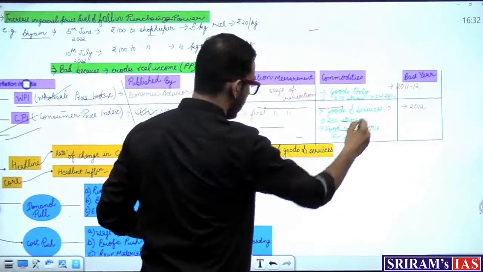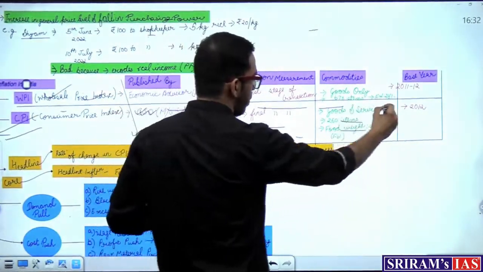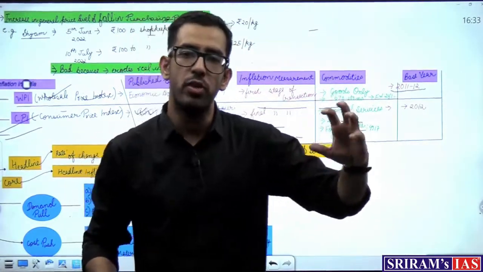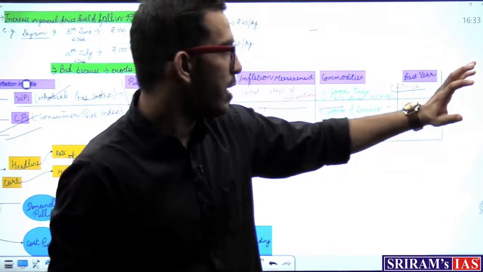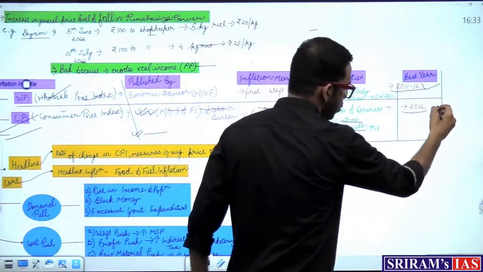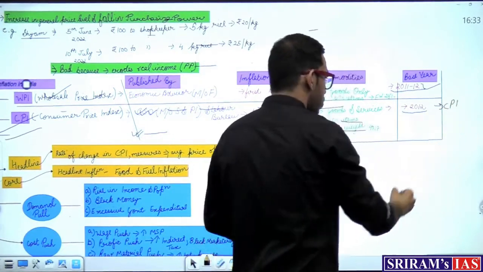As you can see, the base year for WPI is 2011-12. So we look at what the prices of goods and commodities were in 2011-12 for the wholesale price index. For the consumer price index we use 2012. Anyway, we'll come to this later on.